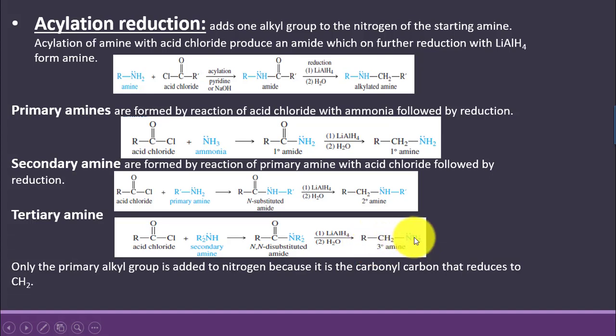Here we say that the alkyl group that is added to the nitrogen atom is only the primary alkyl group, because it is this carbonyl or amide group that is being reduced to CH2 group. So the one limitation to this process is that the alkyl group that is added to the nitrogen atom can be only the primary alkyl group.